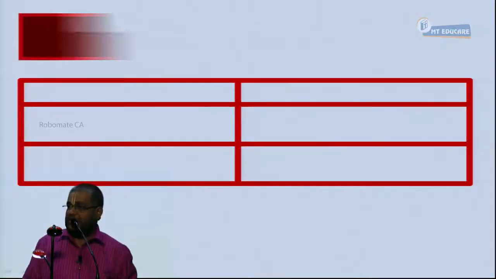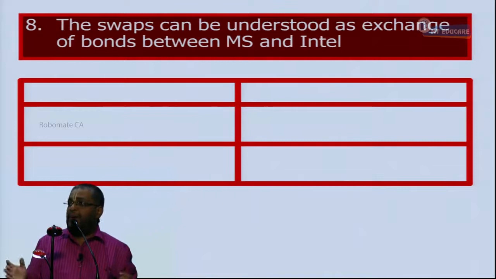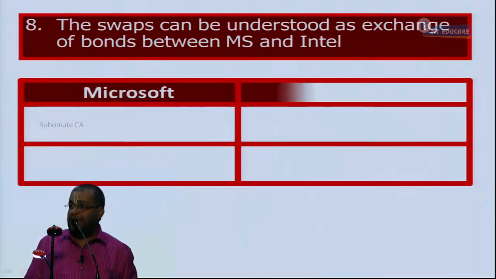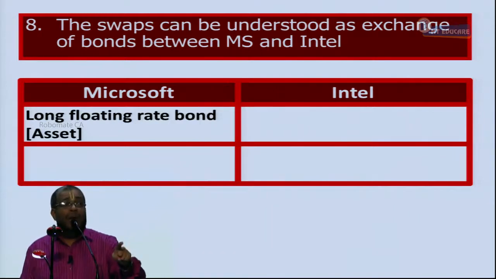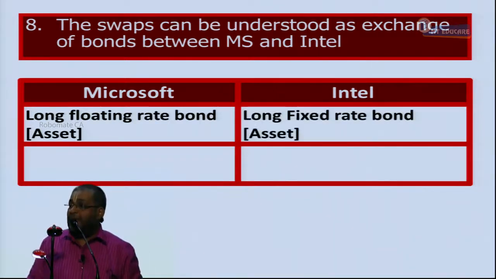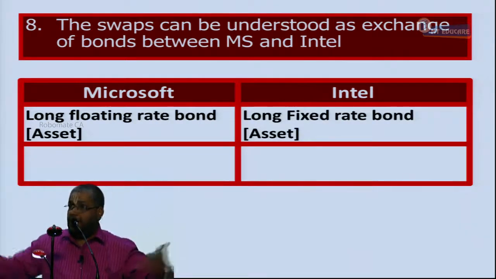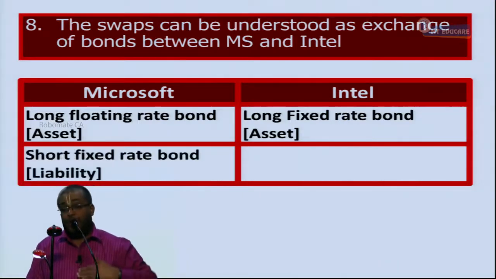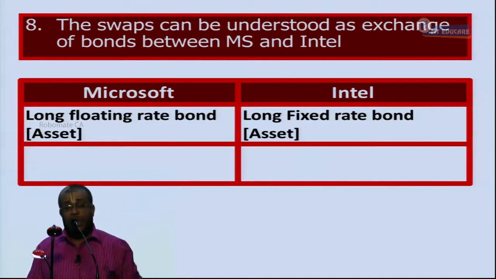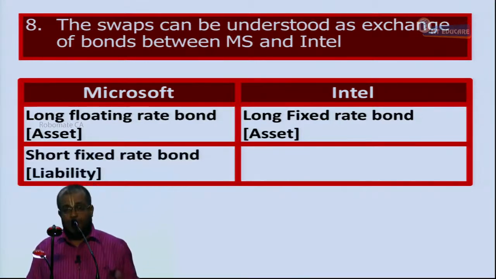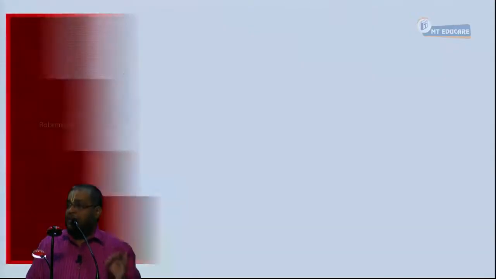Next, the swap can be understood as an exchange between two bonds, between Microsoft and Intel. Microsoft is long, meaning purchase, a floating rate bond. When you buy a bond, it becomes an asset for you. Intel has purchased a fixed rate bond as an asset. Microsoft has sold a fixed rate bond as a liability, and Intel has sold a floating rate bond as a liability. Yes or no?